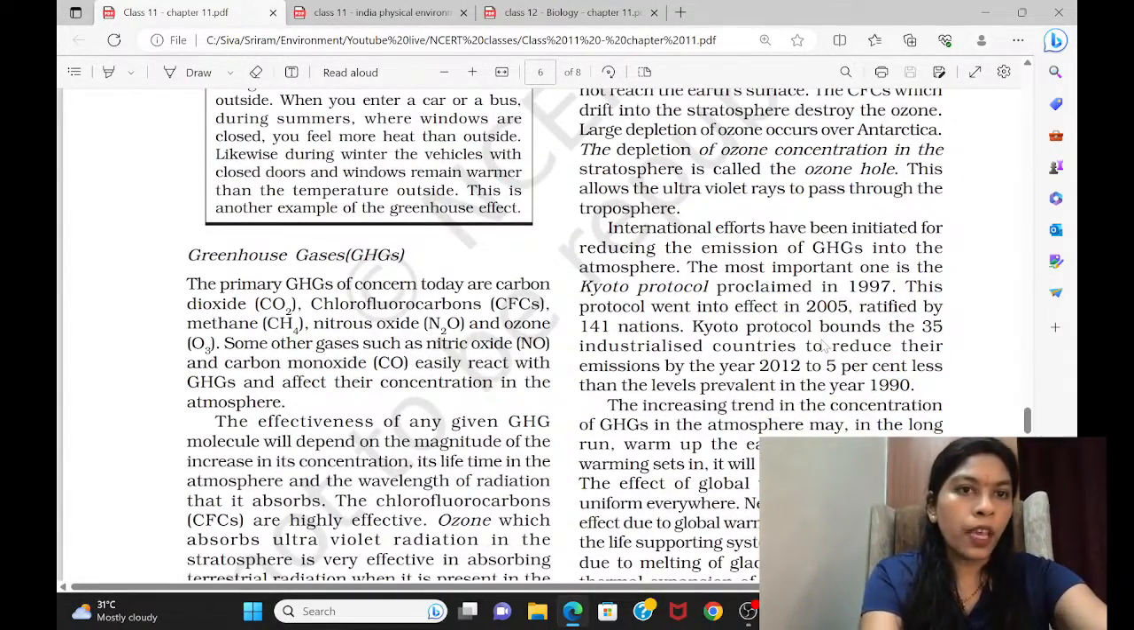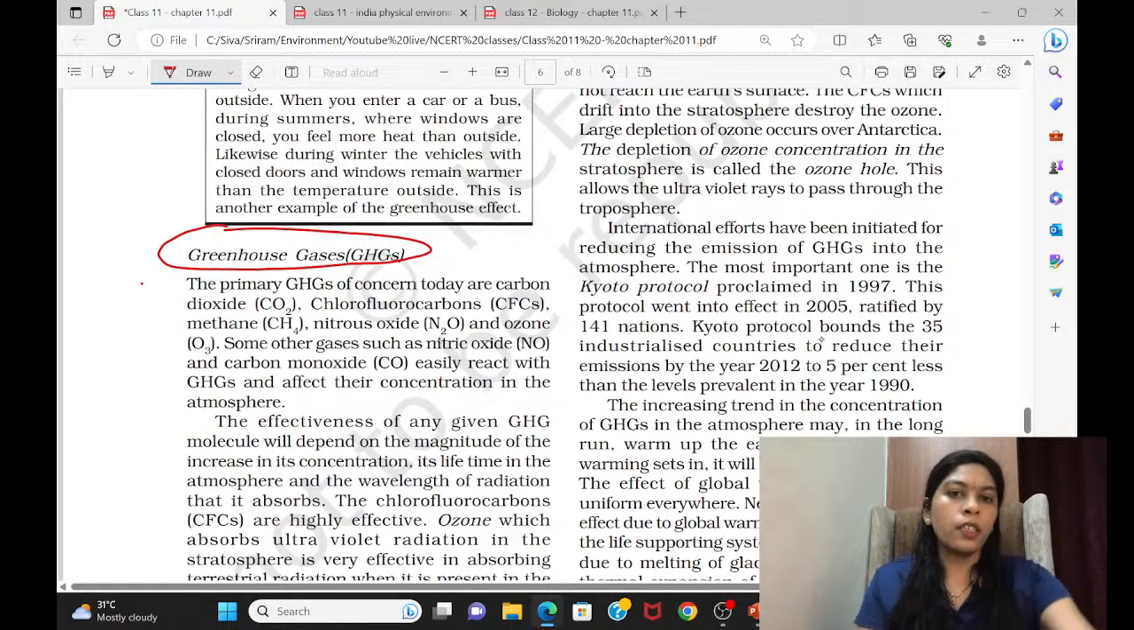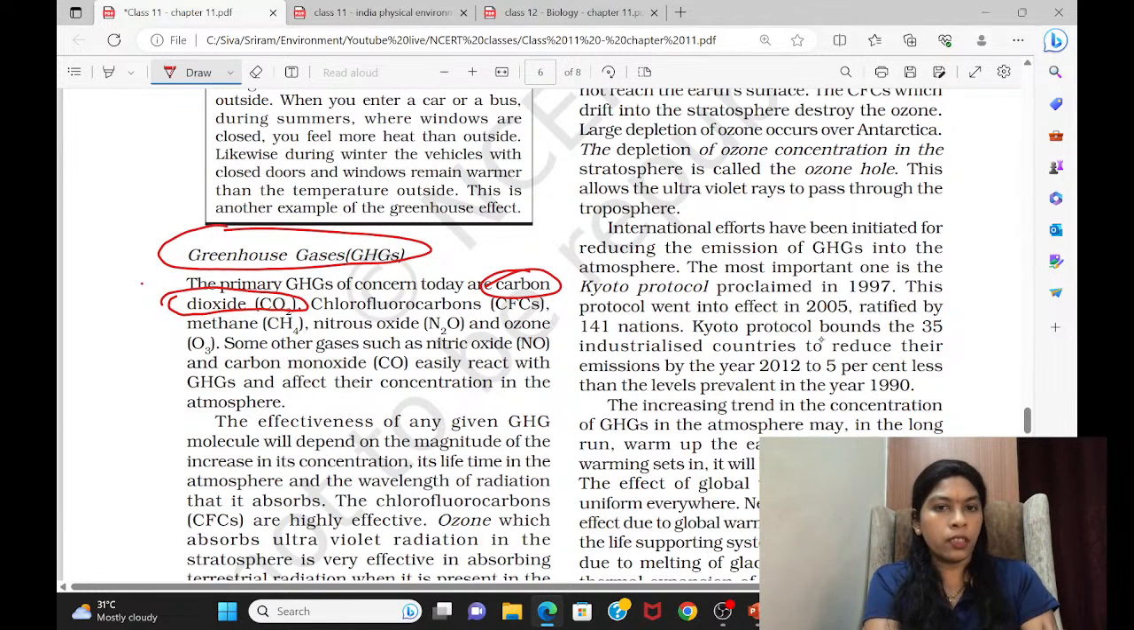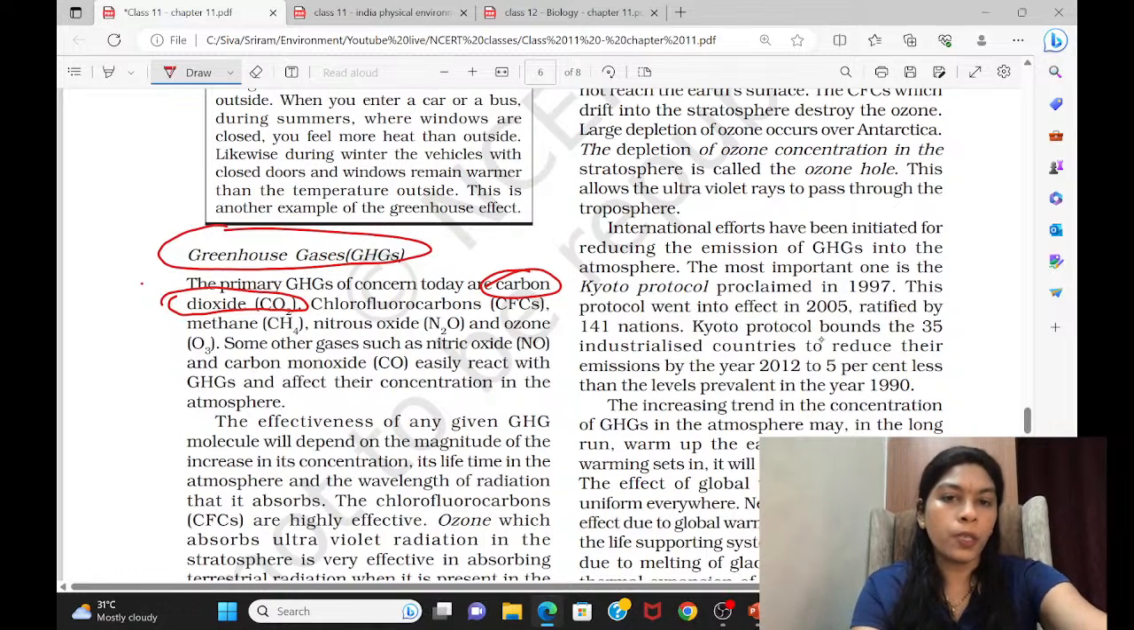So what are those greenhouse gases which are present? As you can see here, this is also an important topic, so you have to keep in touch. We all know about carbon dioxide, which is prevalent throughout the atmosphere. This trace gas, which should be in a limited amount, is exceeding the limit. The other greenhouse gas is chlorofluorocarbons, CFCs.